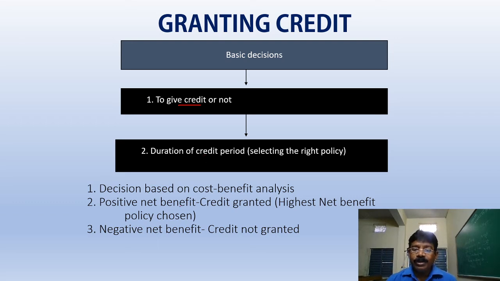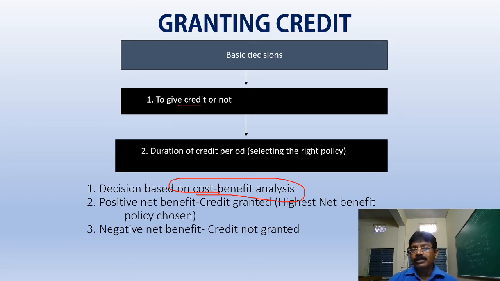Before giving the credit, we have to go for cost benefit analysis. What is the cost of holding the debtors, maintaining the debtors, collecting the debtors, and what are the associated costs involved in that?